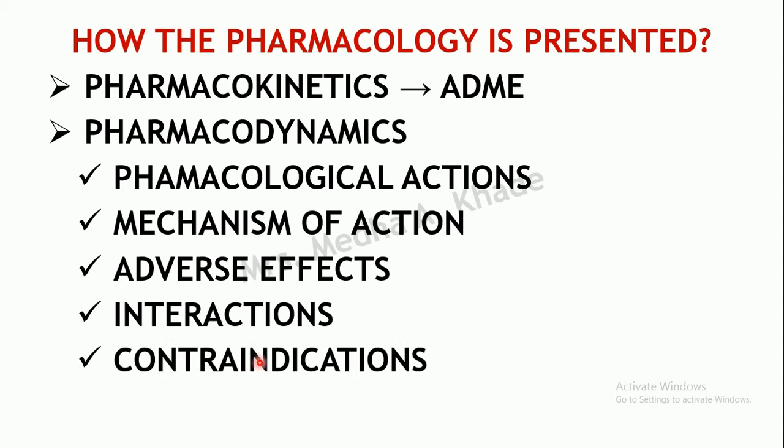Then the contraindications. Which are the drugs which are not supposed to be given in a particular situation? Say for example non-selective beta blockers. They block the beta 1 and 2 receptors non-selectively. They will block both types of receptors. Beta 2 receptors generally mediate bronchodilation. So if you give non-selective beta blockers in asthma patients, what will happen? It will block the beta 2 receptors and it can precipitate bronchospasm, and that can be dangerous. Asthma attacks can be precipitated. So that's why non-selective beta blockers are contraindicated in asthma patients.